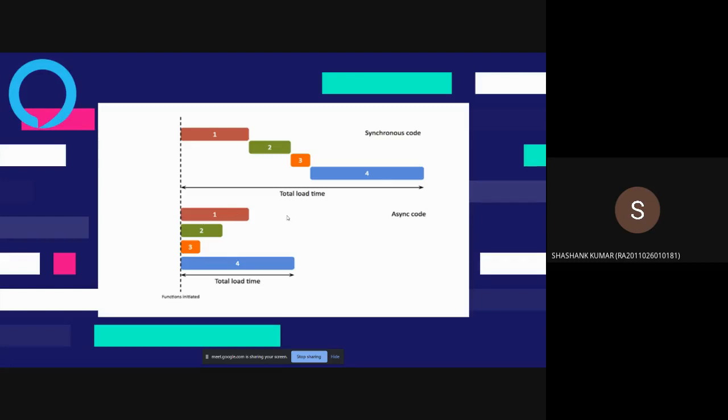Let's take an analogy, and let's say you have to do some chores. You have to go out, get your clothes altered, you have to get some pizza, and you have to get your laptop repaired. So if you do that in the synchronous way, first you'd go to the tailor, give him the clothes and say, alter these clothes, and while you are doing it, I'll stand here and wait for you to finish. Once the tailor finishes altering the clothes, you'll take it and then go to the pizza shop. Then tell the cook, cook my pizza, and I'll stand here and wait for you. Once it is done in 30 minutes or so, you'll take the pizza and then go to the repair shop and get your laptop repaired and then move on over to the next task.